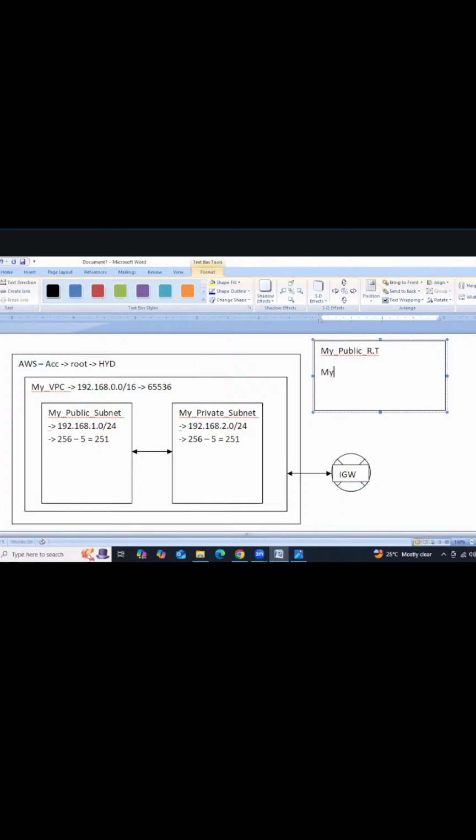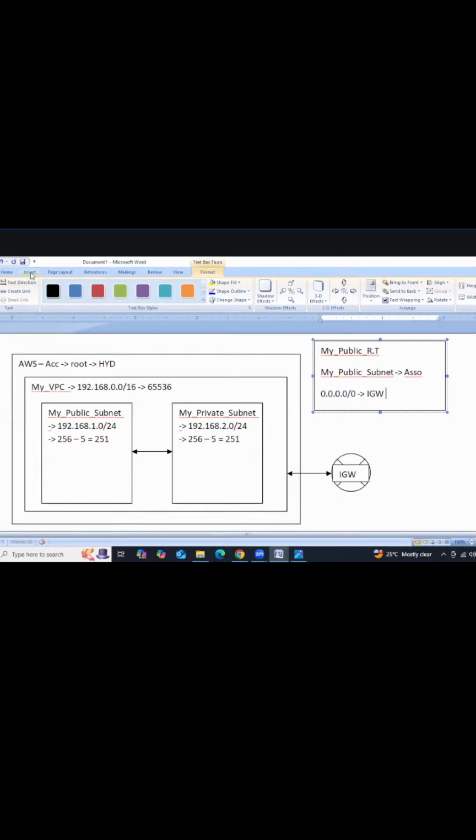My public subnet we need to associate, and then we need to add the IGW entry with 0.0.0.0/0, IGW.